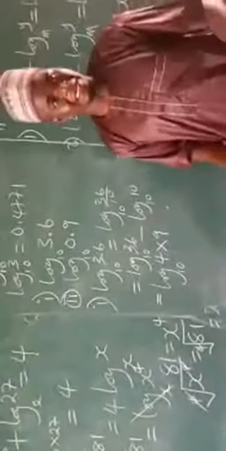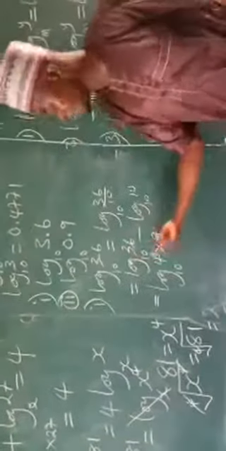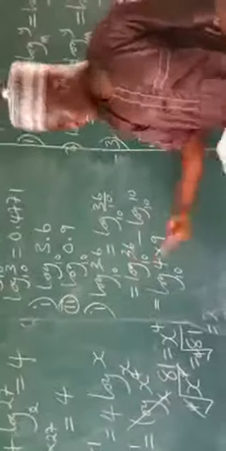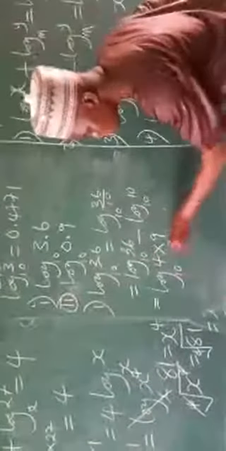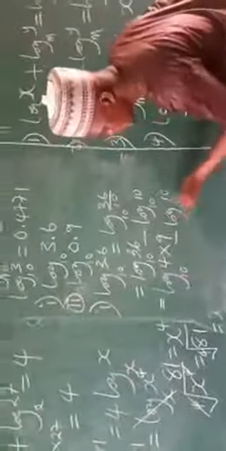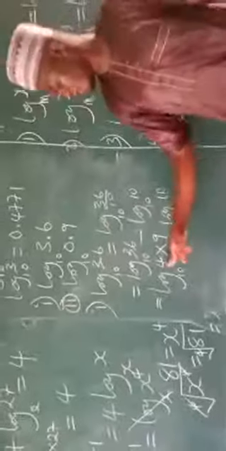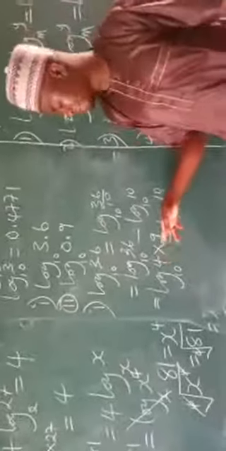4 times what? 4 times 9, yes. That is what I have. 36 is 4 times 9. When it is 4 times 9, then minus log of 10 base 10. Now, I have 4 times 9.